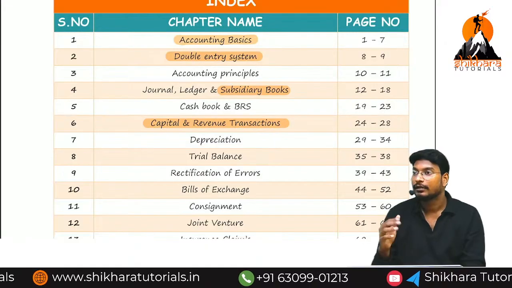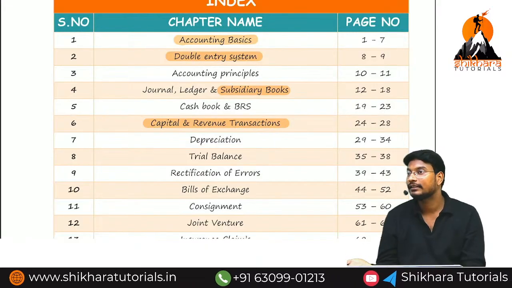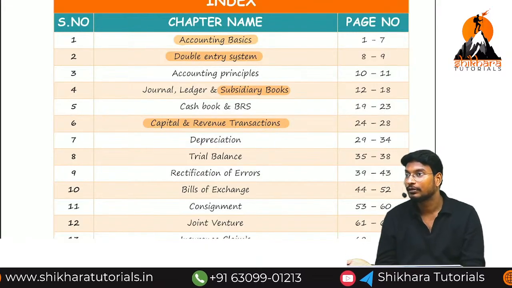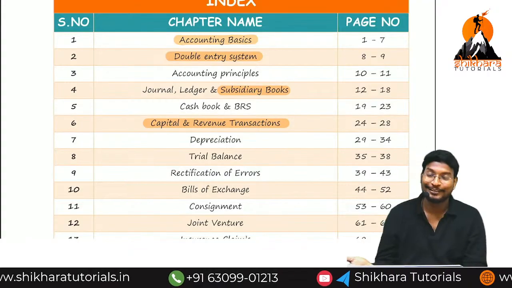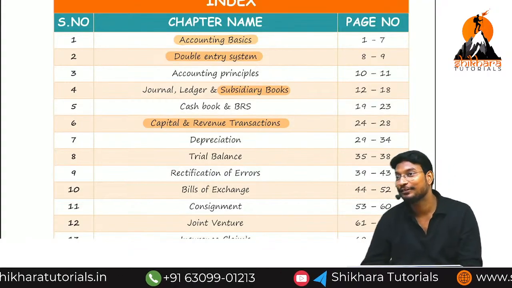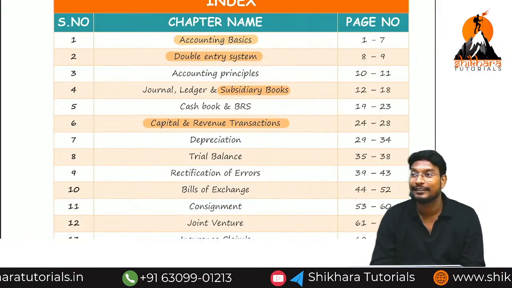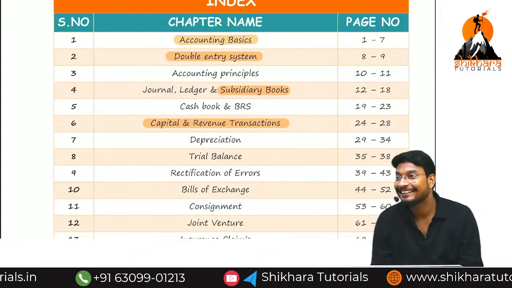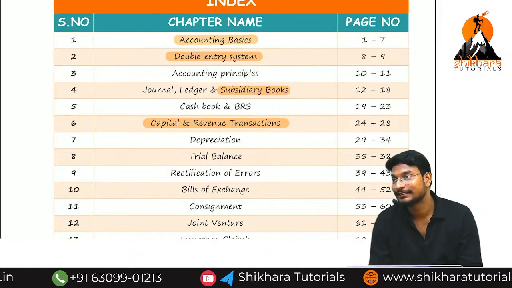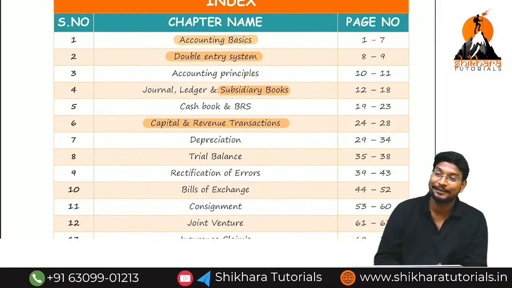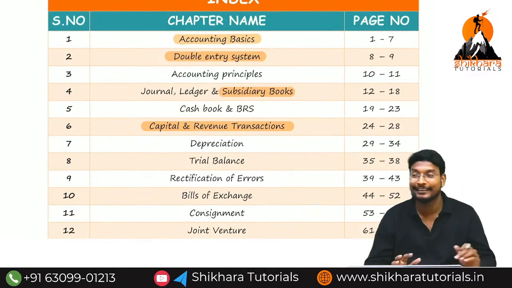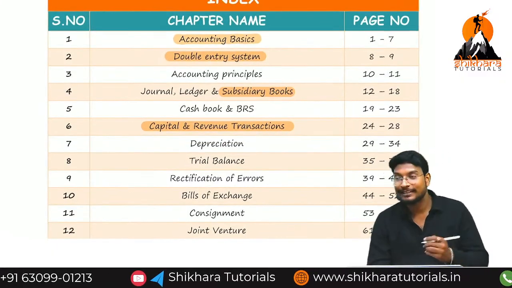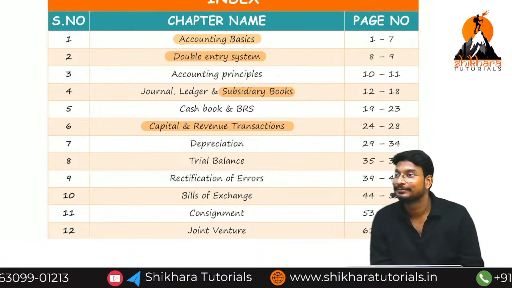Now what is the use of learning the journal and ledger? Is there any use? You already learned the base for accounts in CMA foundation. You got 253 marks. In accounts, how many marks did you get? 80 marks in CMA foundation, and again you are asking journal and ledger. What is the entry for salary?